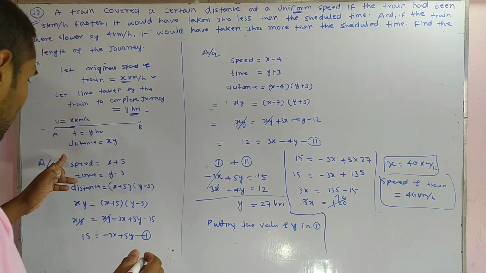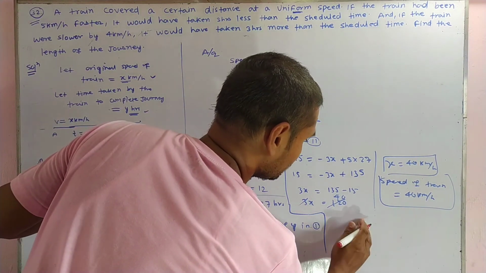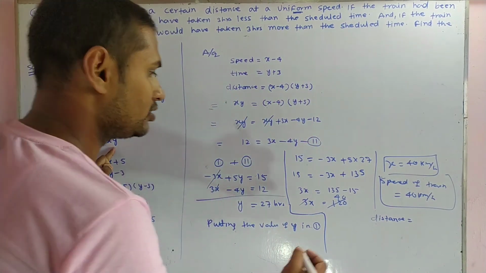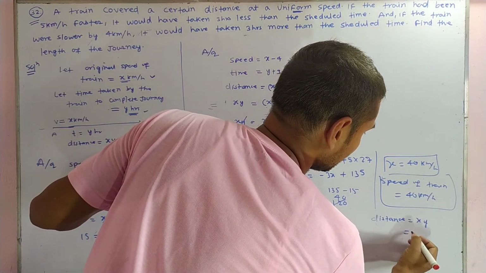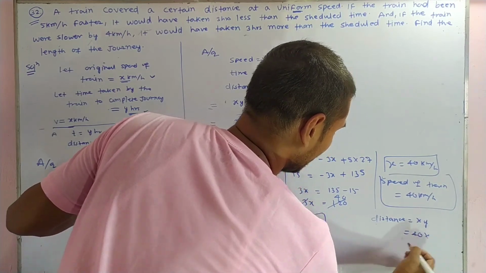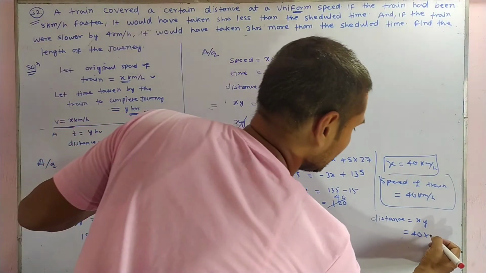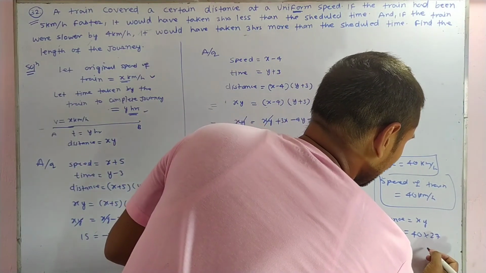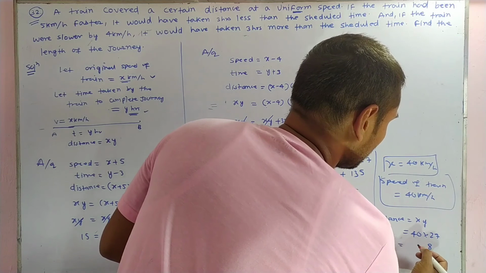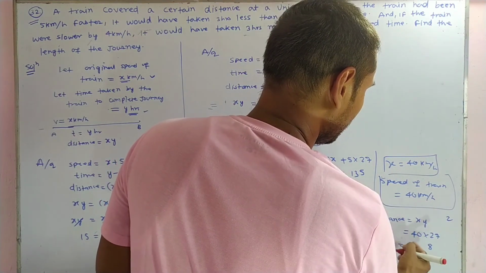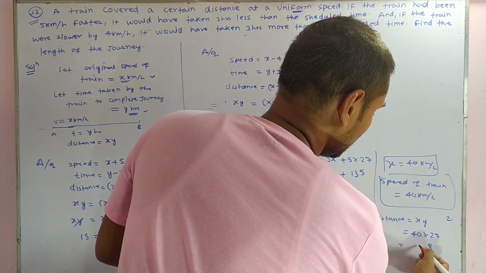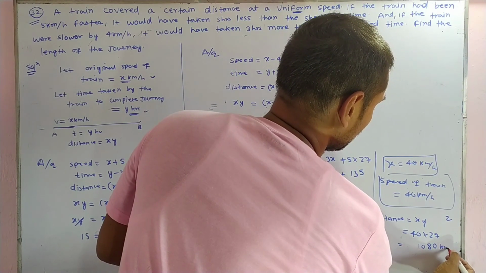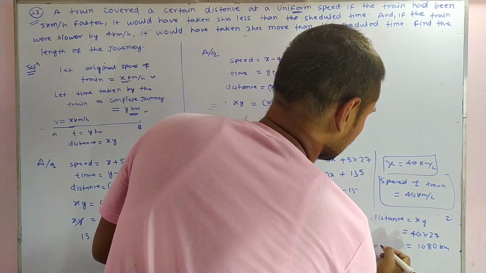So if you find the length of the journey, that is the distance, distance equals x into y, that is x equal to 40 and y equal to 27. If you multiply, you will get 1080 kilometers. This is the distance.